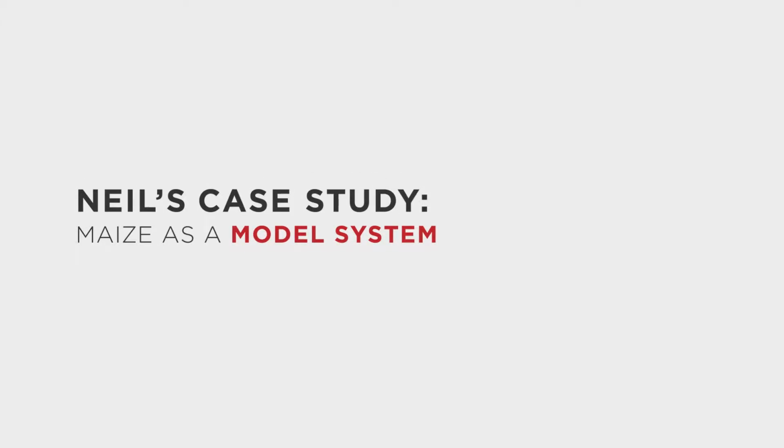The goal was to alter the water environment around the root and see how the pattern of root branches was affected. So why did I choose to work with maize, which is not necessarily the easiest organism to work with? So when I came into the lab, by and large, most of the researchers at the time were using Arabidopsis. It's in the mustard family.